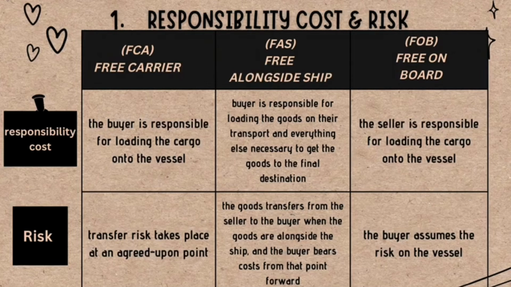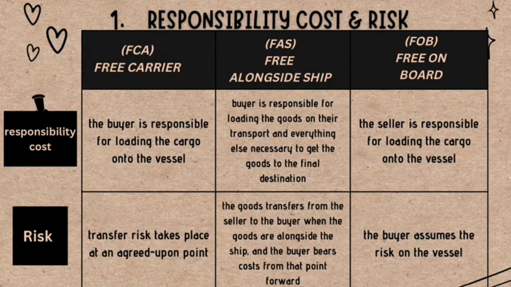Now, as you can see, all these three INCOTERMs have their own responsibility, costs and risk. For Free Carrier, FCA, the buyer is responsible for loading the cargo onto the vessel, the risk transfer taking place at an agreed upon point. For the Free Alongside Ship, FAS, the buyer is responsible for loading the goods on their transport and everything else necessary to get the goods to the final destination. The risk transfers from the seller to the buyer when the goods are alongside the ship, and the buyer bears costs from that point forward. Last but not least, Free On Board, FOB, the seller is responsible for loading the cargo onto the vessel and the buyer assumes the risk on the vessel.